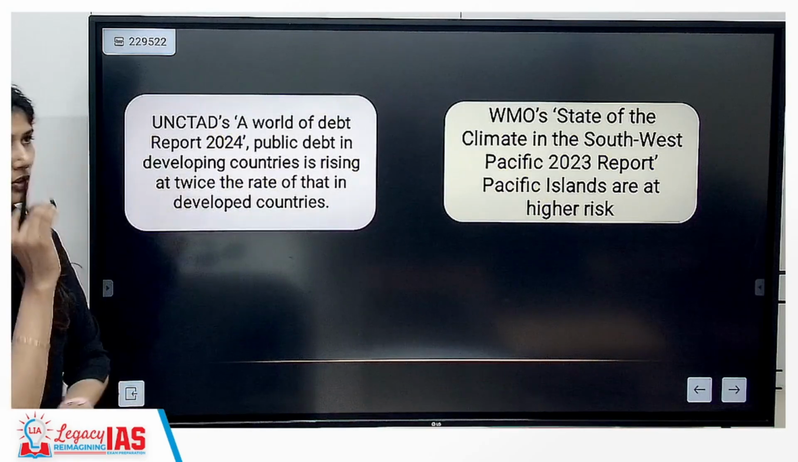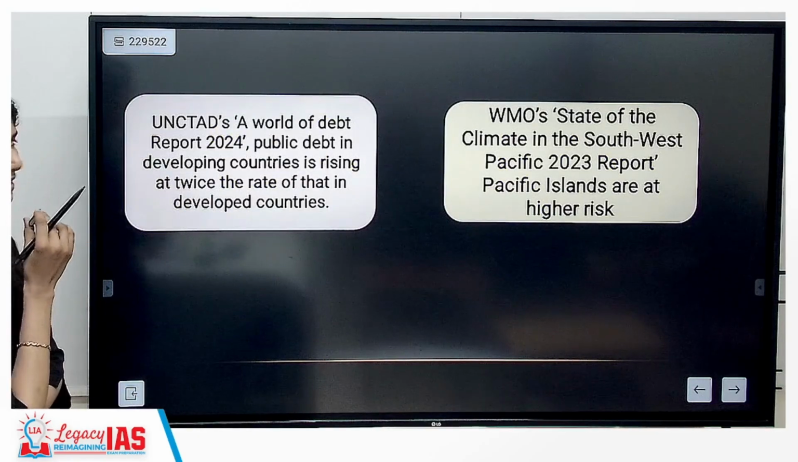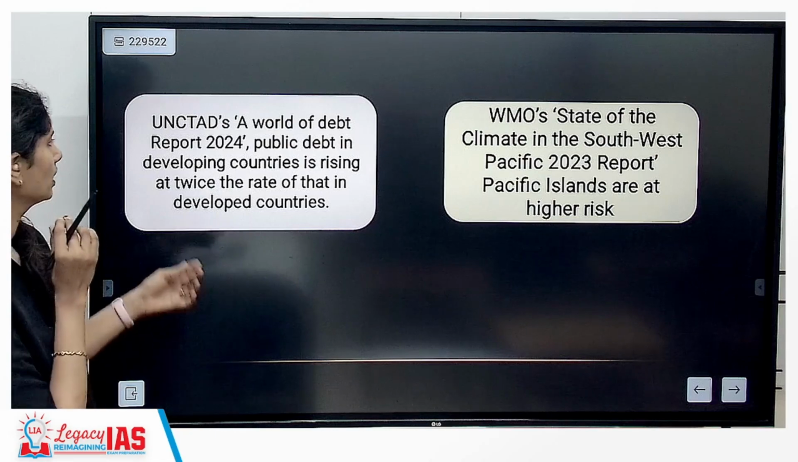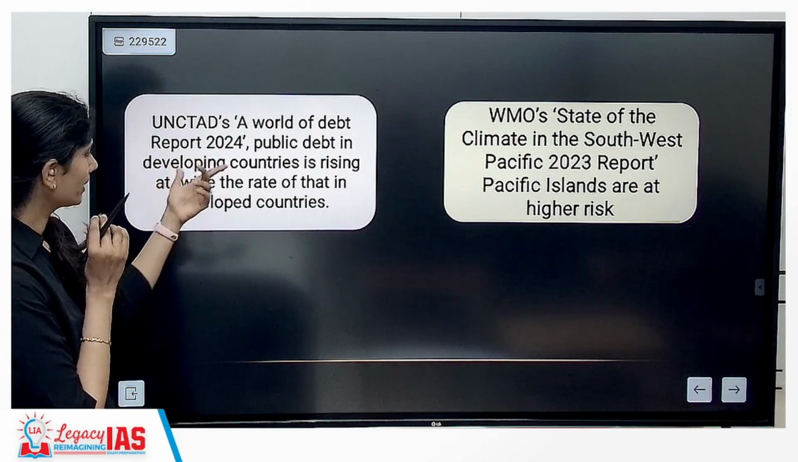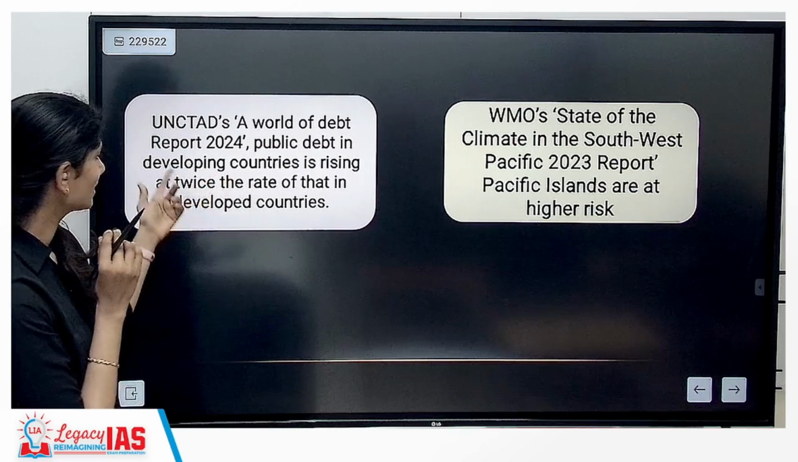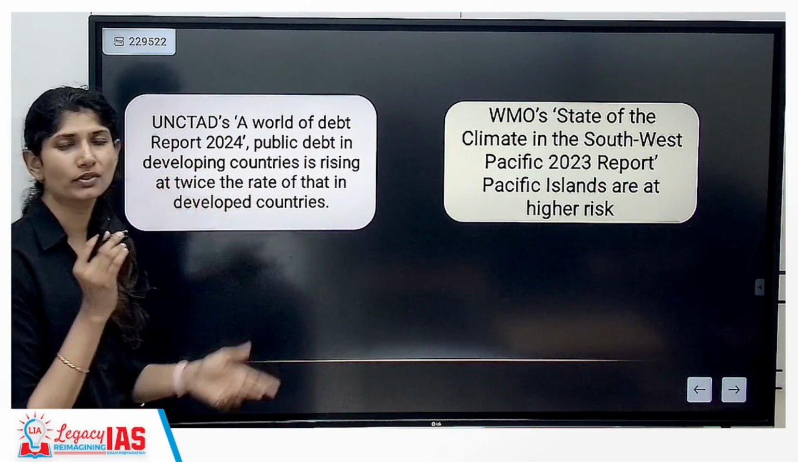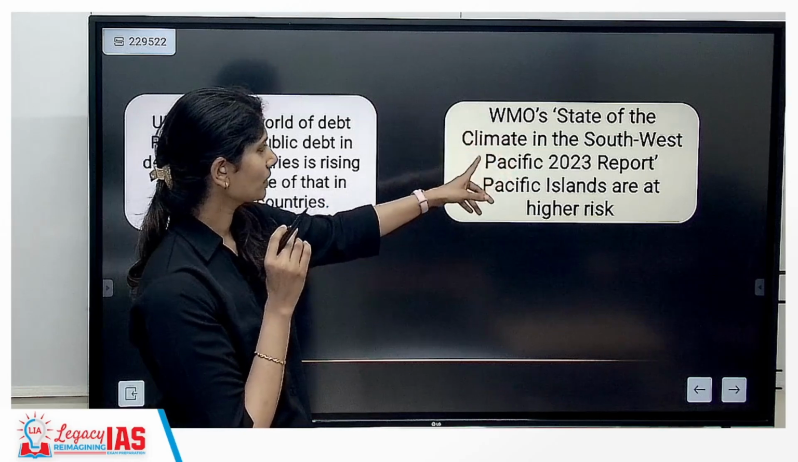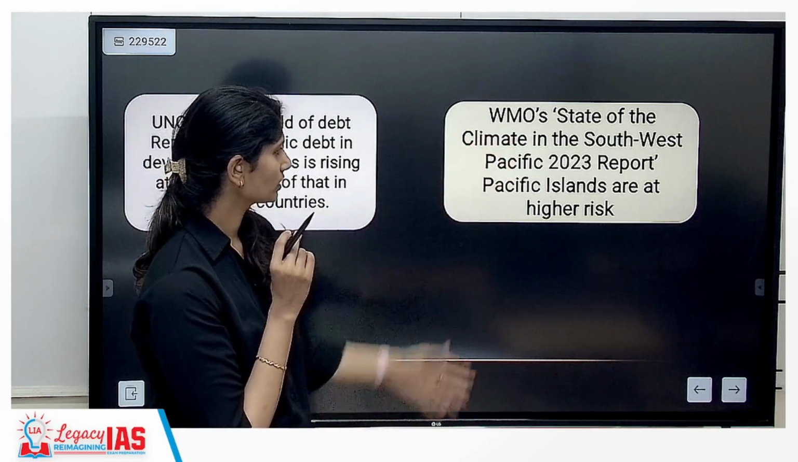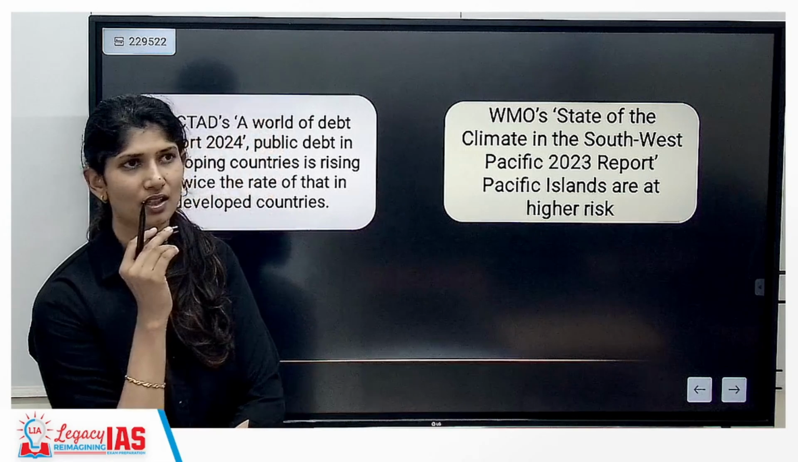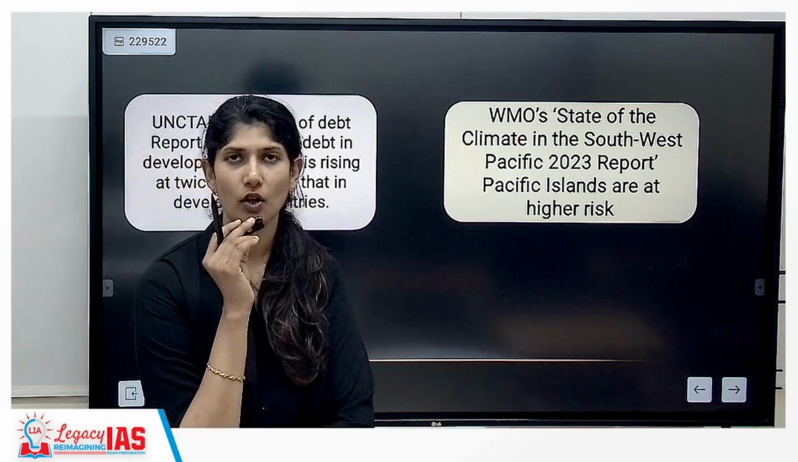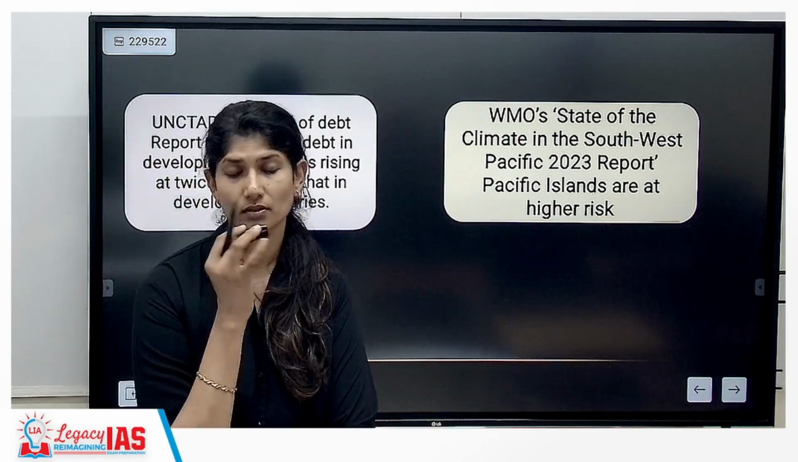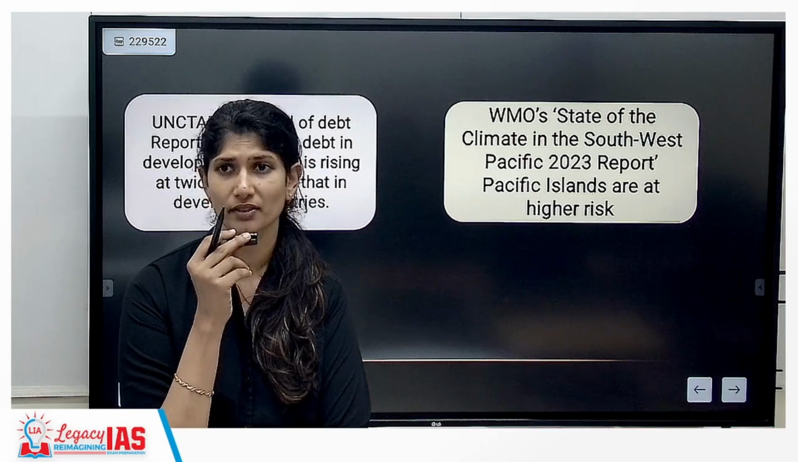According to the UNCTAD report, the debt of developing countries is rising at twice the rate of that of developed nations. The WMO State of the Climate in the Southwest Pacific reports that Pacific islands are at higher risk. See, developed countries have an option to wash their hands and say climate change is a hoax, we are not going to believe in that.